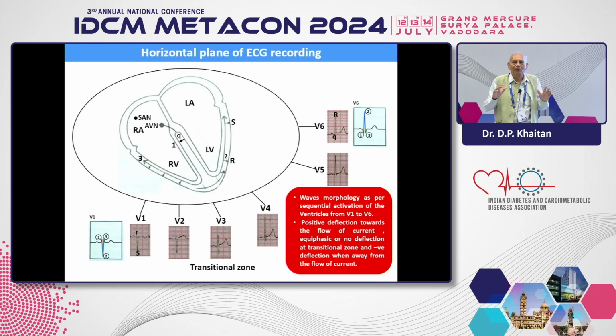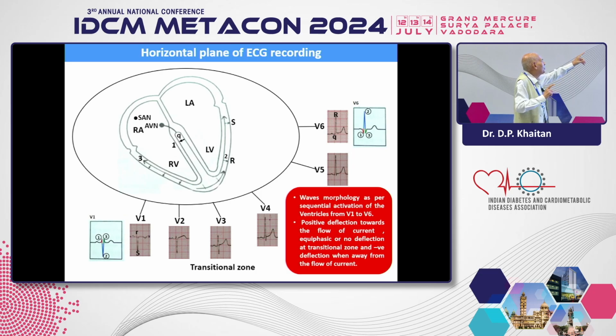There is a somewhat different flow of the current over the horizontal plane. Don't calculate the axis here, because the left ventricle is thicker compared to the right ventricle. The current starts from the SA node, comes down the conducting pathway and diverges towards both ventricles. Since the left ventricle is thicker, more positive waves are recorded there. Of course, as I have told you, the septal depolarization is away from the left ventricle, so there are negative Q waves there. The thicker left ventricle gives the R wave, and the right ventricle gives the S wave. In V3 there is the negative wave, the representation of the right ventricle. V6 is just the mirror image of V1, nothing else.